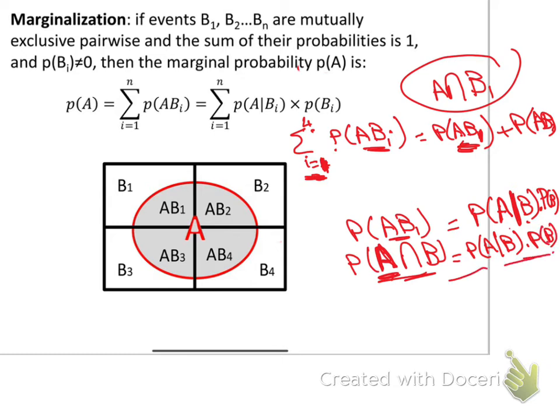He just expanded. He left the sum notation here and put the probability of AB_i in the form of given.